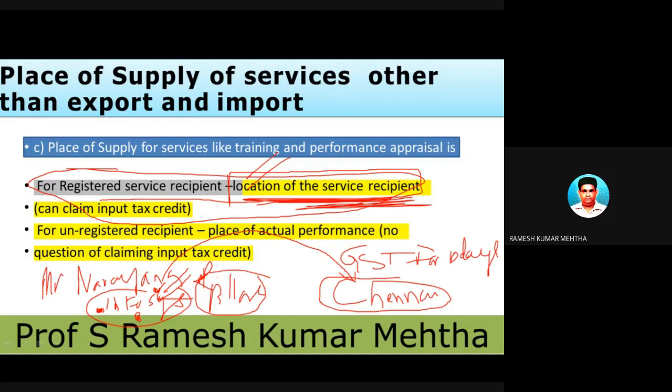And please remember, this Chennai guy will give a bill or invoice in the name of Infosys Bangalore. So in this case, the Chennai guy is providing services to Bangalore. Chennai is in Tamil Nadu and Bangalore is in Karnataka. So this is a case of interstate supply of services. Hope you have understood it.